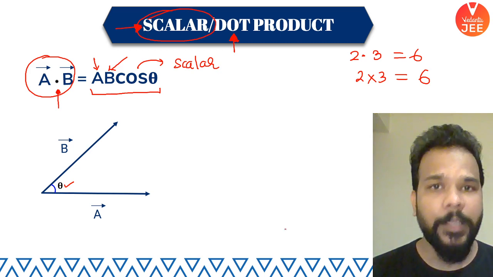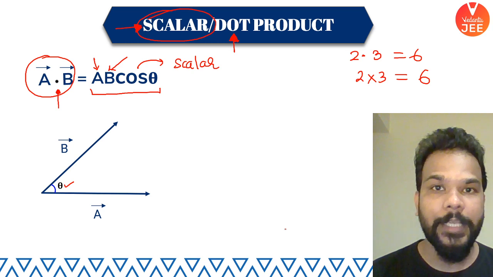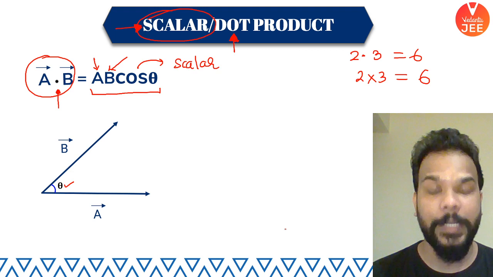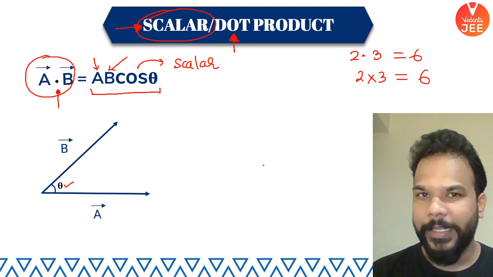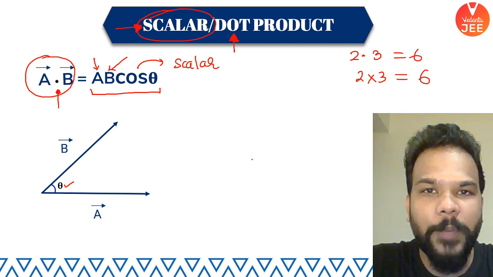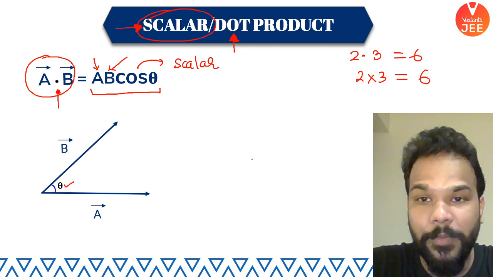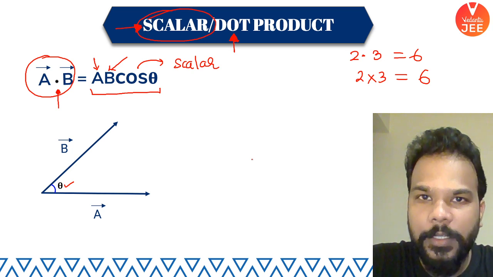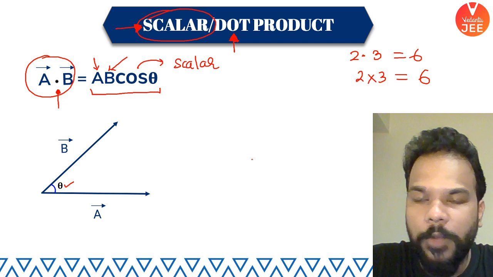Obviously, in physics we are going to come across quantities which are the result of the dot product of two vector quantities. I will tell you by the end about the quantity which is actually a scalar but is the result of multiplication of two vector quantities as a dot product. Okay, let's go forward from here. First try to understand a few more things about the scalar or dot product.